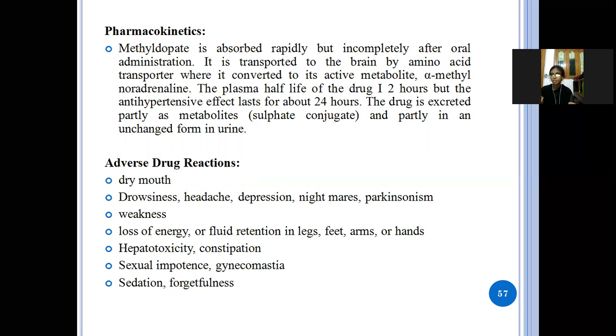Forgetfulness means the person will immediately forget things and cannot remember anything. Also sexual impotence and gynecomastia, which relates to breast problems.